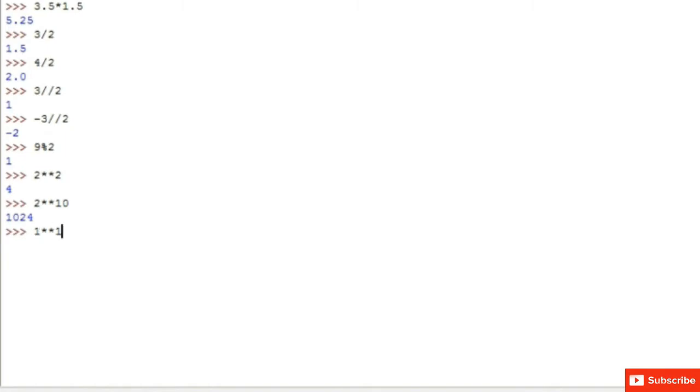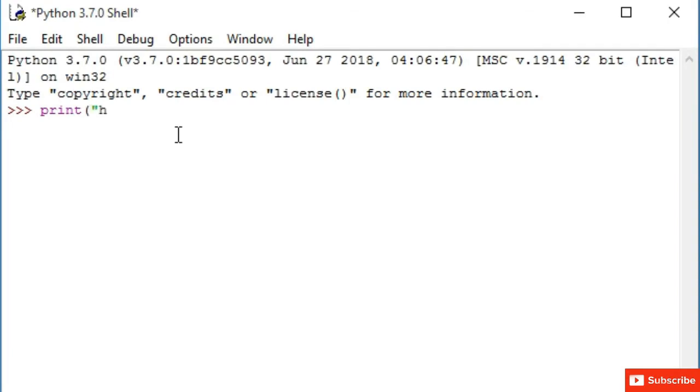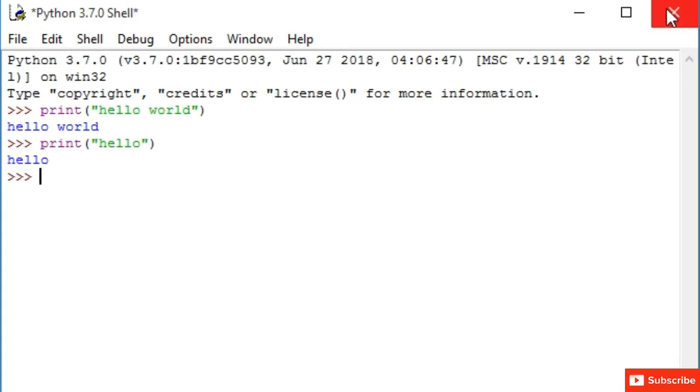Next we will study how we can write a program in the Python programming language. Whatever you want to print on the screen, which you want to display on the screen, will be enclosed in double quotes or single quotes. For example, here we want to print hello world. So we will type print and in the brackets we will type hello world, enclosed in double quotes. So in the output we will get hello world. Similarly, we want to display hello on the screen. So we will type print. In the brackets, we will write hello, enclosed in double quotes.